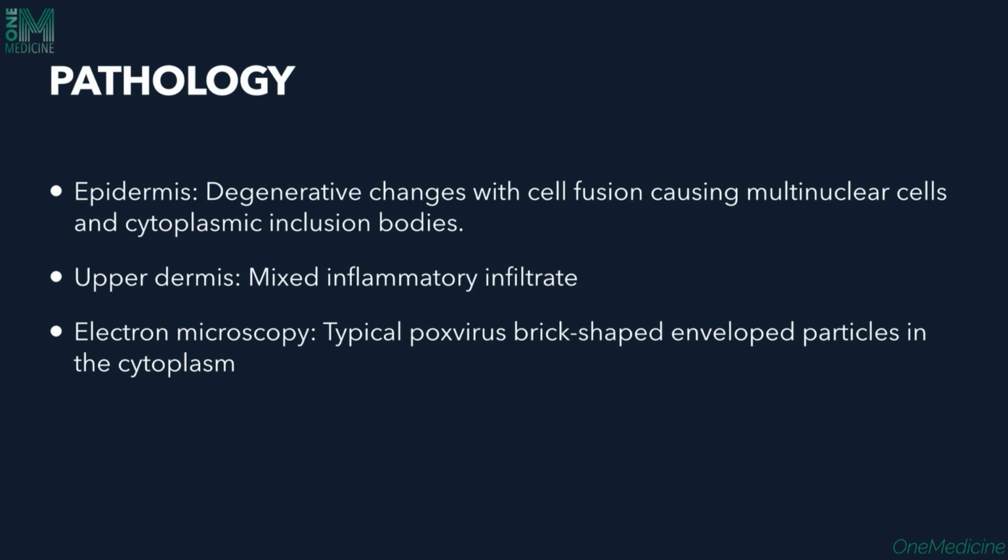Pathology: in the epidermis, there will be degenerative changes with cell fusion, with multinuclear giant cells, as any viral infection will have. So here also you have multinuclear giant cells and cytoplasmic inclusion bodies. The dermis will have inflammatory infiltrate. Electron microscopy will show us the typical pox virus. Pox viruses usually are brick-shaped viruses, so that virus can be identified in electron microscopy, which can tell us the shape of the virus. There will be brick-shaped enveloped particles in the cytoplasm as well.